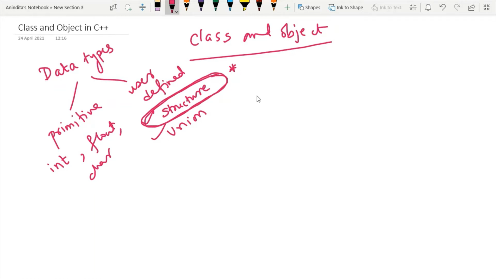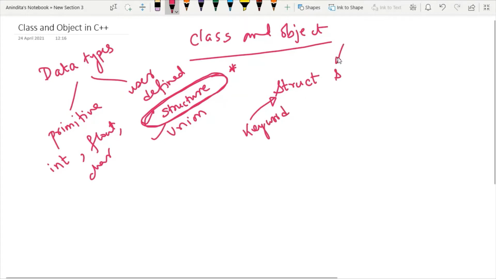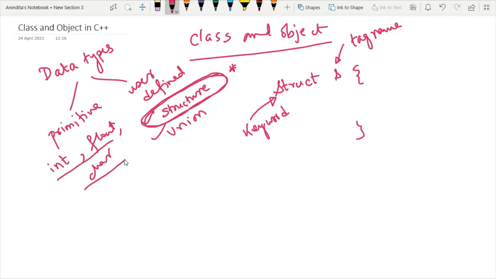Now, for defining structure, we have to use one keyword struct, and then we have to put any name as per our choice. So here my point is, for defining structure, we have to write the keyword struct and then provide any name of the structure. This name is also known as tag name of a structure. Then within curly braces, we have to mention some of the primitive data types. I can write an integer variable, I can write a float variable also.